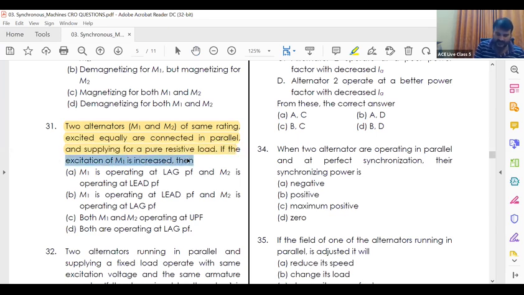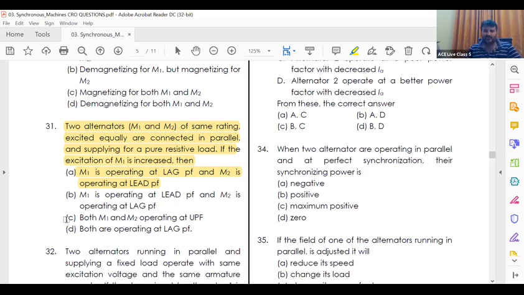If the excitation of M1 is increased, then M1 is operating at lagging power factor and M2 is at leading power factor. What is your answer? If the excitation of M1 is increased, it must be demagnetized, correct?